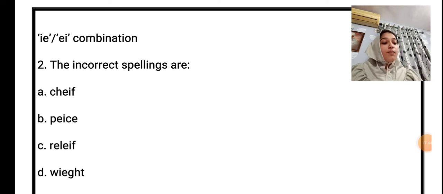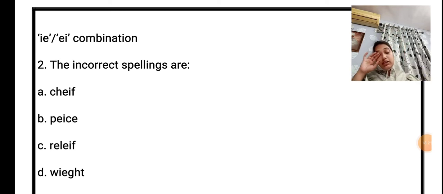And when the EI combination sounds like A, we have to use EI. But when do we have to use EI? Number one, when C comes, then after C we have to use EI. And second is when EI combination sounds like A, for example neighbor, and weigh also acts like a sound. So at that time we have to use EI. And when the combination is not pronounced EE, it is usually spelled EI.